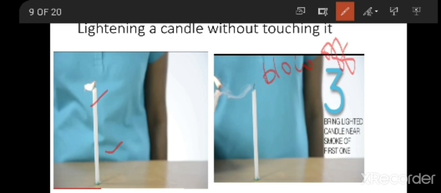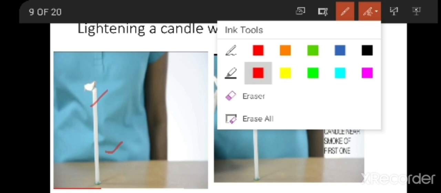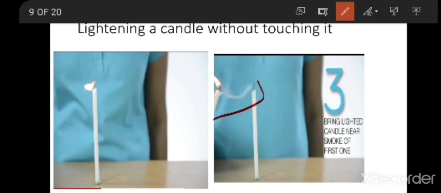When you blow off the candle, you will see the smoke coming. So immediately you have to be ready with the matchstick or with the glowing candle, and you should not touch the wick of the candle, but you have to place the flame near the smoke. When you place the flame near the smoke, the candle is going to glow.